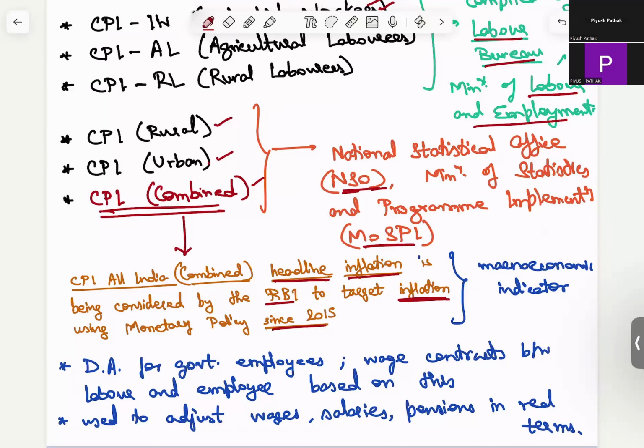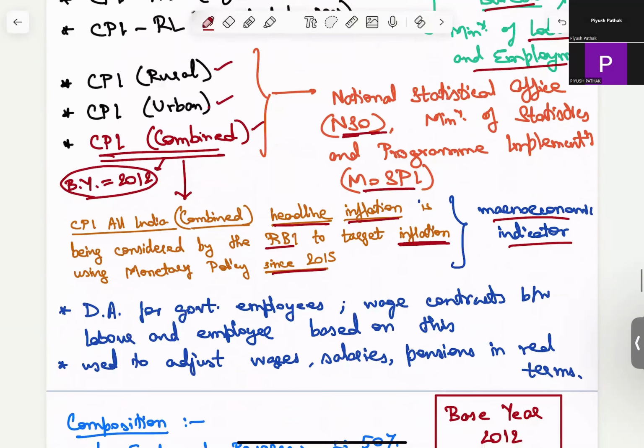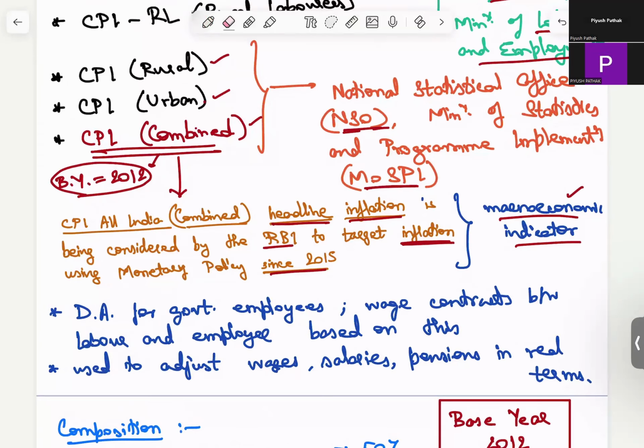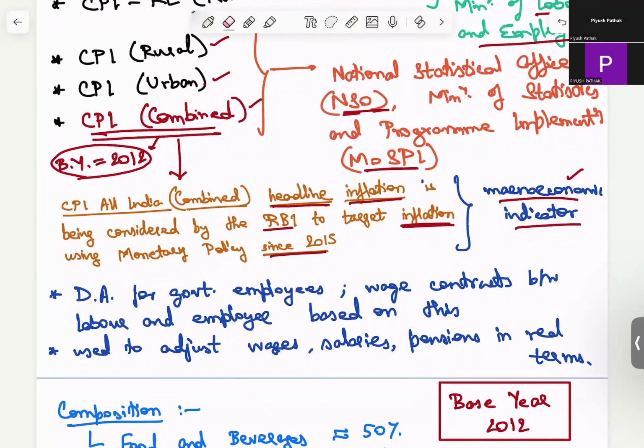So CPI combined is a macroeconomic indicator. It has a base year of 2012. Only this one; the others have different base years. And what is CPI? Consumer Price Index, sorry, this is for the consumer. Why do we call it a macroeconomic indicator? First, it is used by the RBI to target inflation using the Monetary Policy Committee. Second, whenever you are talking about appraisal and you're saying, sir, you gave me just 4% appraisal, the inflation is 6%, I'm actually at a loss this year.